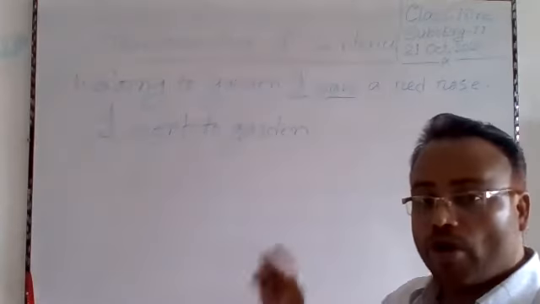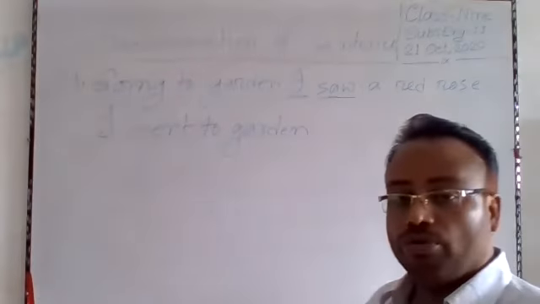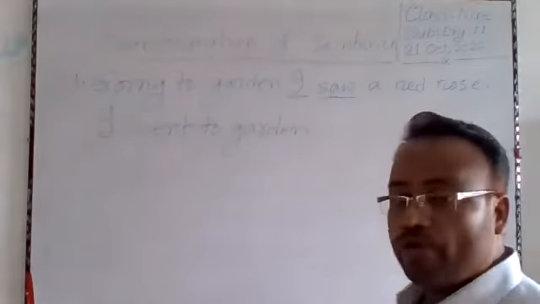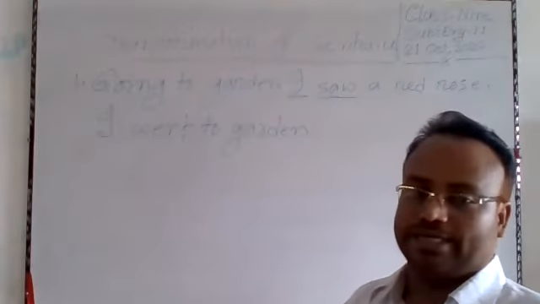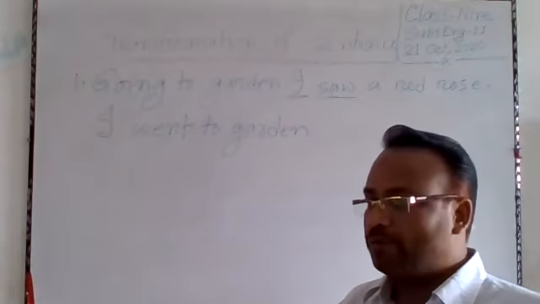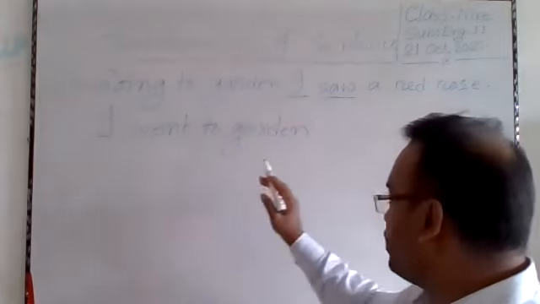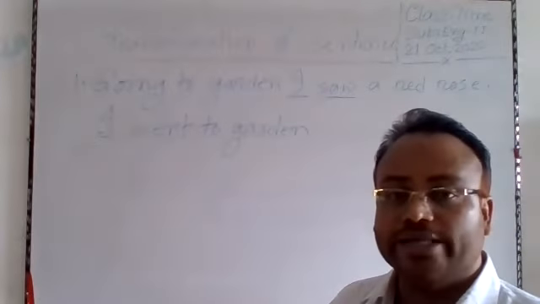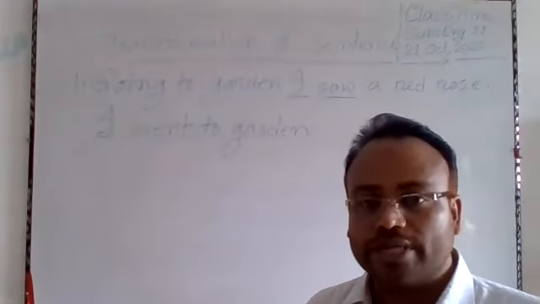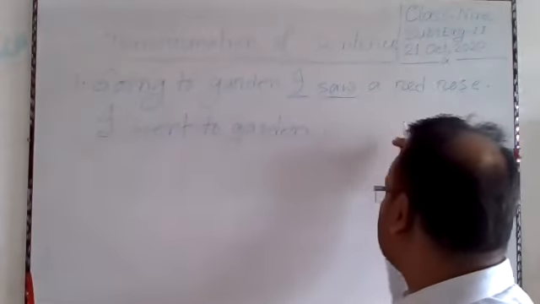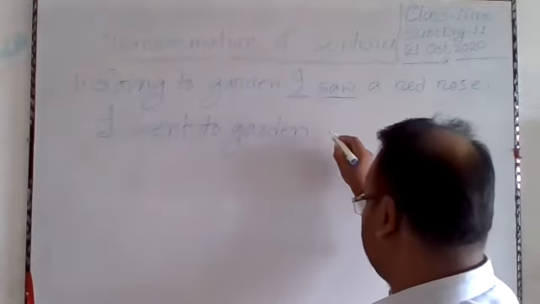If we want to make it compound, we will have to connect these two clauses with and or but. Now you will have to consider which one is appropriate in meaning. I went to garden and I saw a rose. This one is a compound sentence. I went to garden and I saw a red rose.